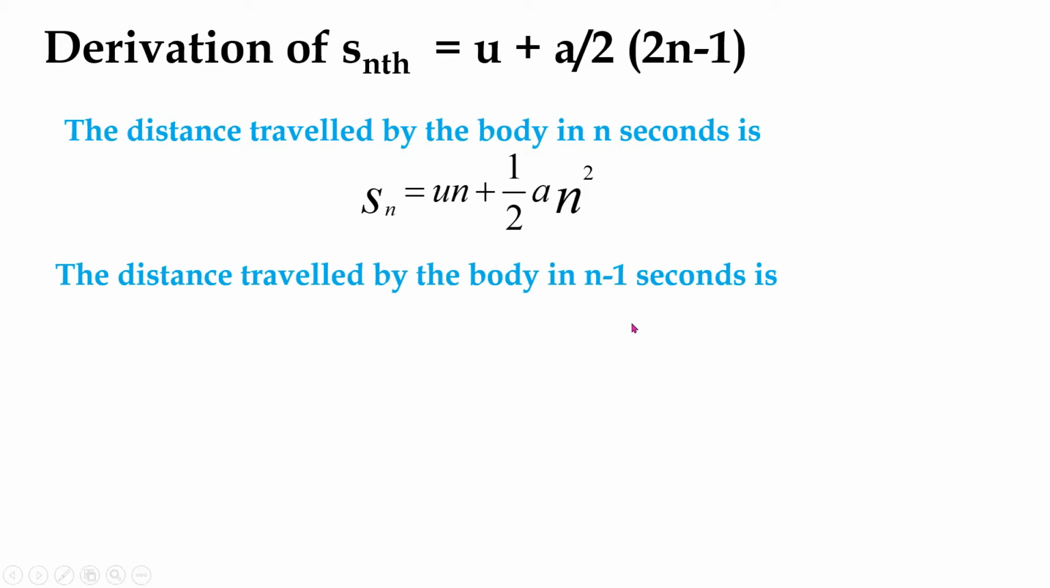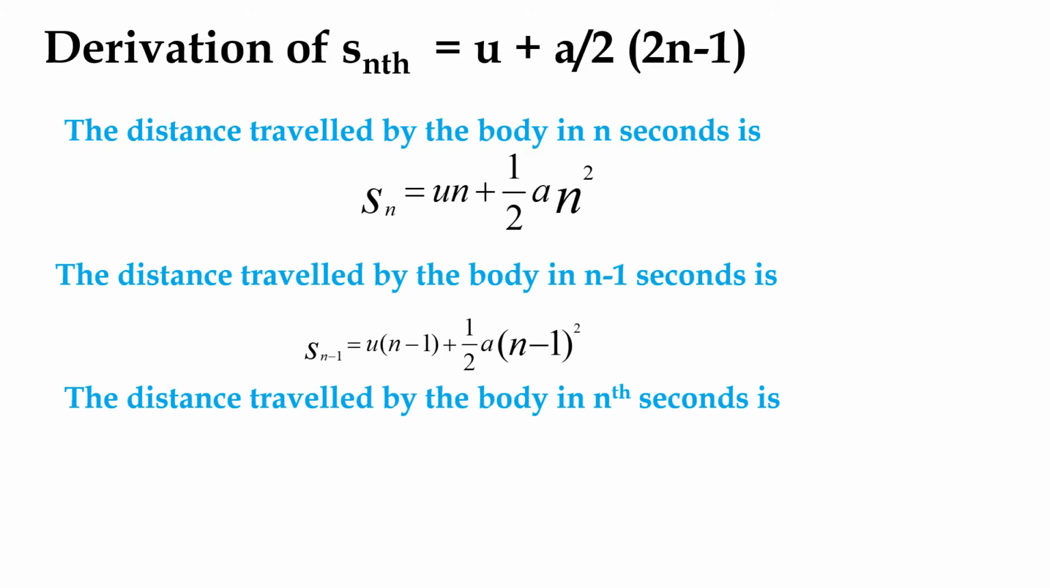N minus 1 seconds. Let us substitute n minus 1 in the place of n. So S of n minus 1 is equal to u times (n minus 1) plus half a times (n minus 1) whole square. The distance traveled by the body in the nth second can be written as S_nth equals S_n minus S_(n minus 1).